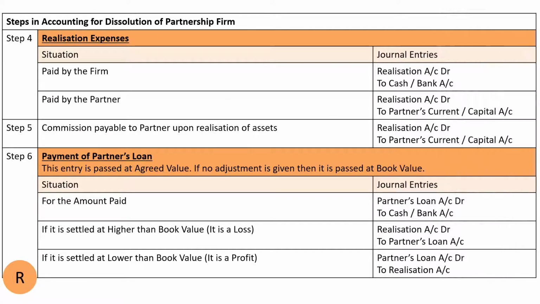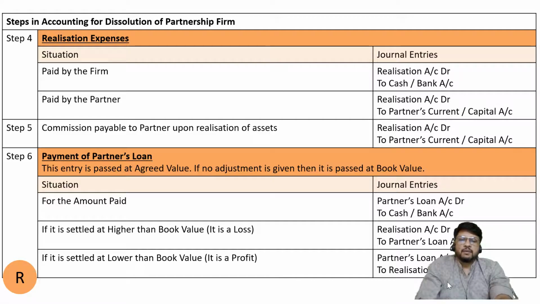I hope it is clear to all of you. So this is where we are completing our step number 6. There are 3 stages. The first stage was transfer, the second stage was realization, and we have completed the stage of realization. If required, please pause the video, write down all the different entries and then resume the video.